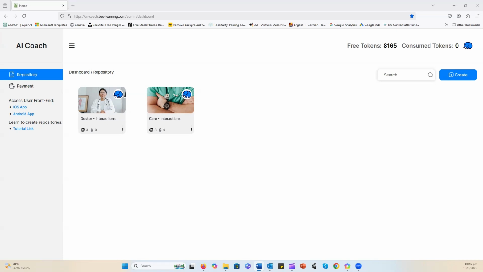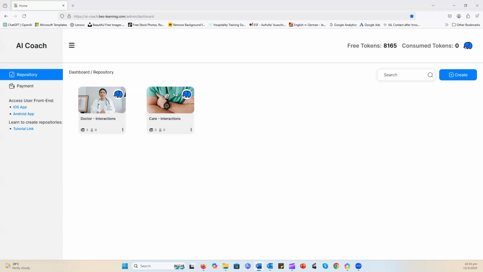The AI Conversation Coach, or AI Coach, is a tool that allows you to create your own AI-driven conversation scenarios. You can create scenario outlines and AI personas that reply to the user's input in a role-play setting, and that enables them to practice how to navigate specific situations. And today we will have a look at how this can be applied specifically to the healthcare space.